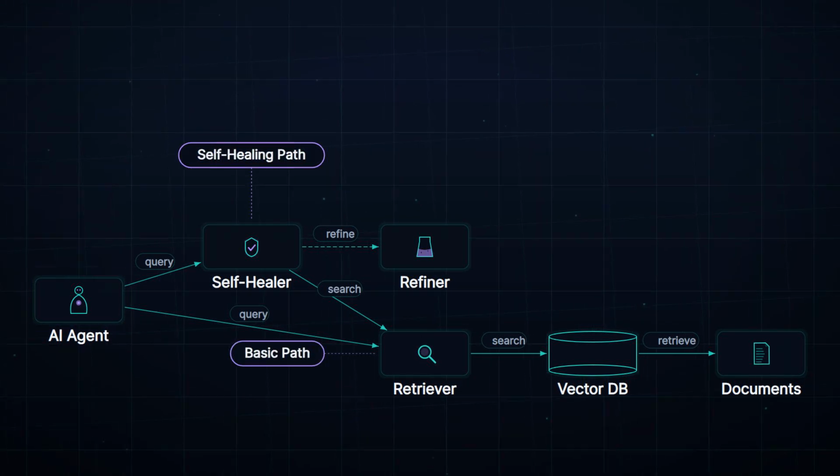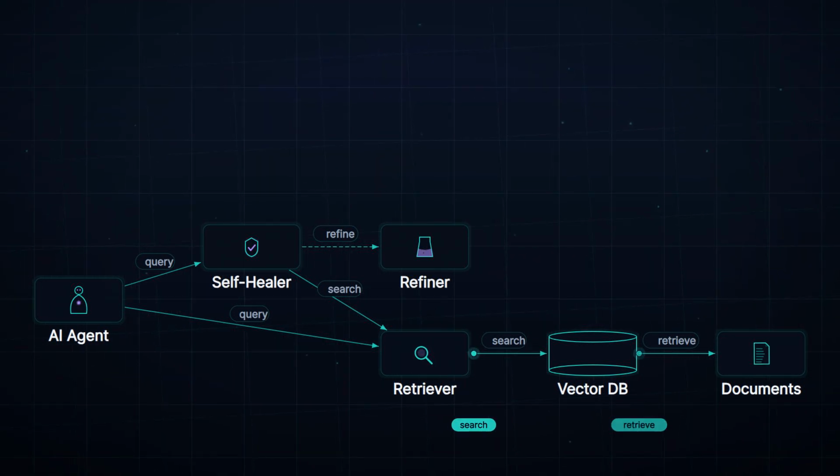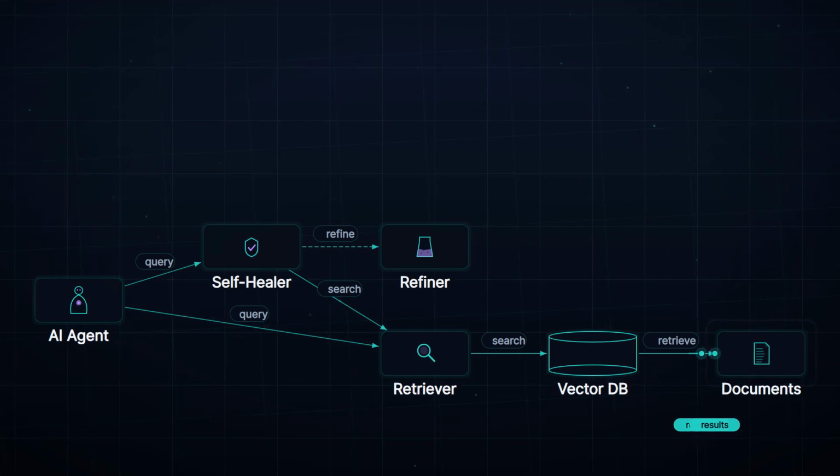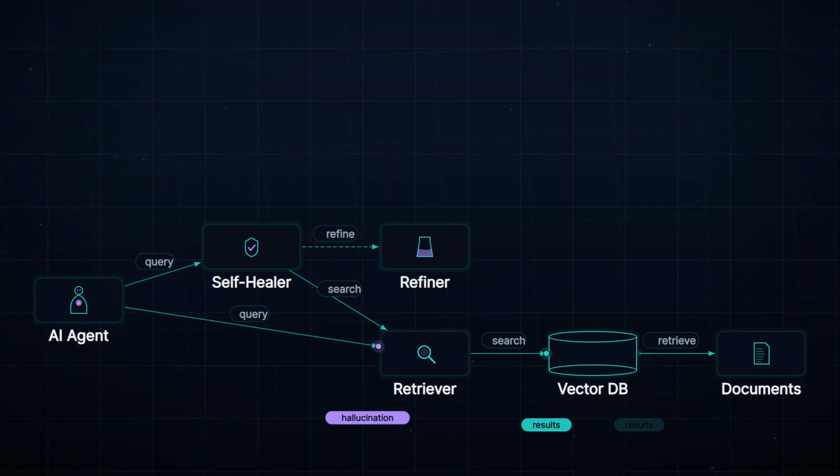Let's compare the two paths side by side. On the left, the basic retrieval path. On the right, the self healing path. The basic path retrieves documents and returns them directly, but irrelevant data causes hallucinations.